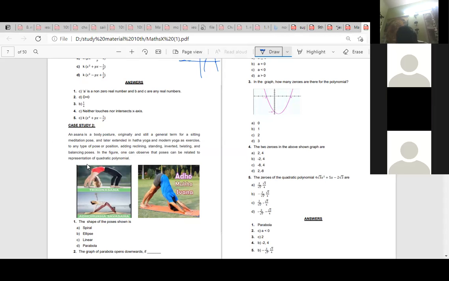Ma'am, is the fifth one B? B, right? Minus 2 by root 3 and root 3 by 4.